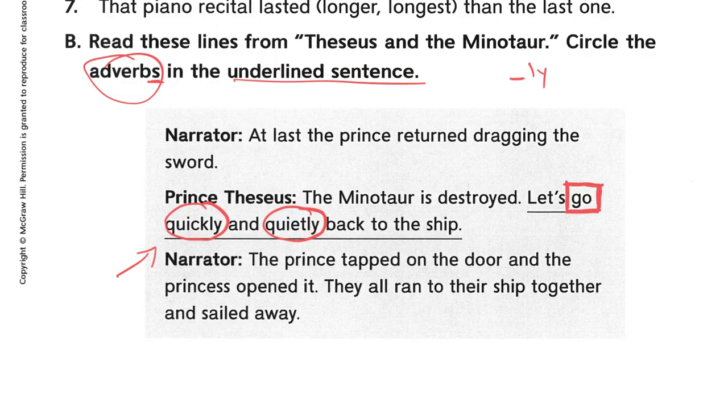Can quickly and quietly describe the action go? Can you quickly go somewhere? Yes, you can. Can you quietly go somewhere? Yes, you can. So quickly, quietly, those are both the adverbs in the underlined sentence.